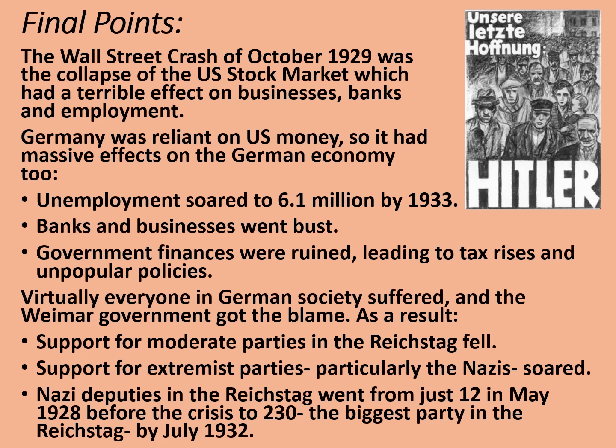Nazi deputies in the Reichstag went from just 12 in May 1928 before the crisis to 230 seats in the Reichstag, the biggest party in the Reichstag by July 1932. And at this point, Hitler felt that he was approaching power. He was right, but there would have to be quite a lot of hoops to jump through first, and we'll look at those in a future video.